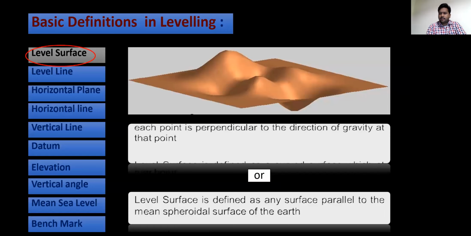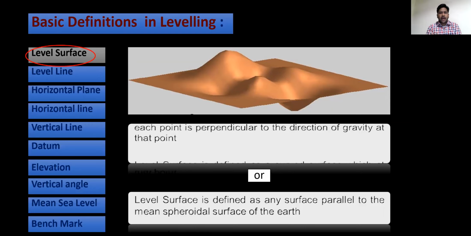There are some terms which you need to know if you want to understand leveling clearly. The basic definitions in leveling are level surface, level line, horizontal plane, vertical line, datum, elevation, vertical angle, mean sea level, and benchmark.